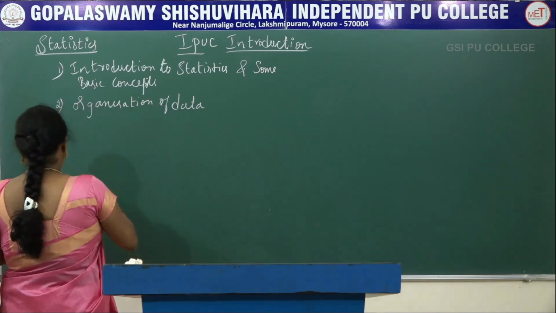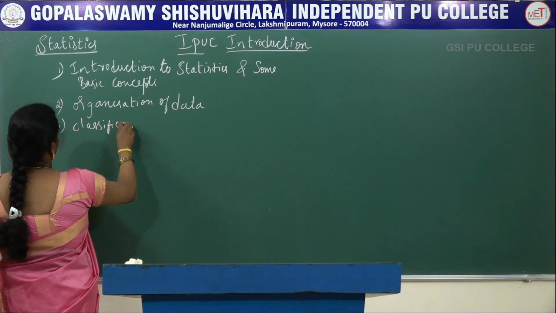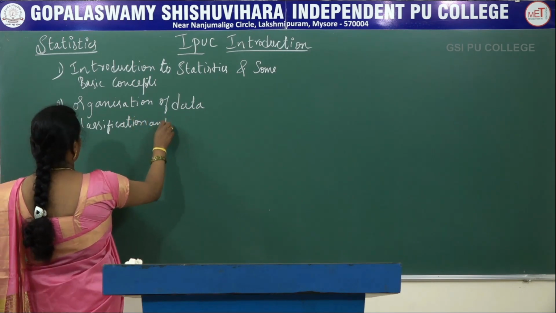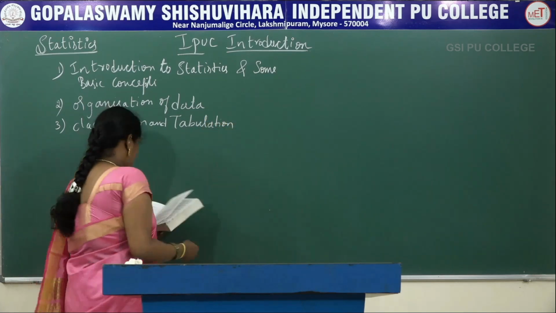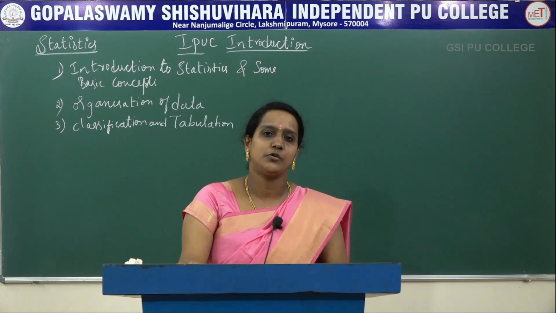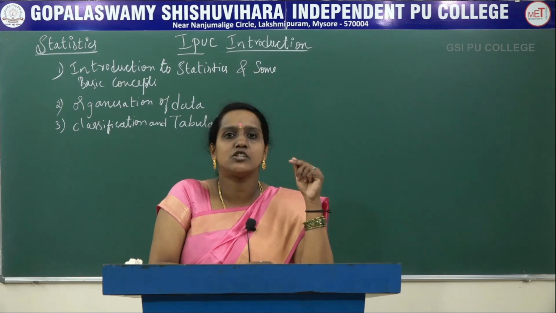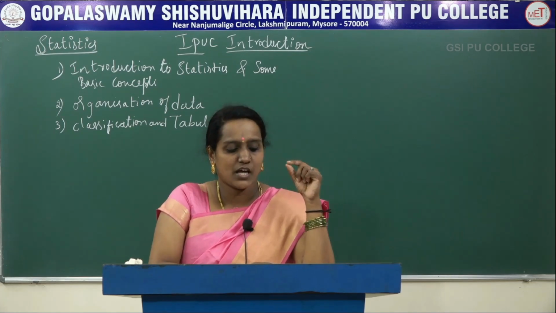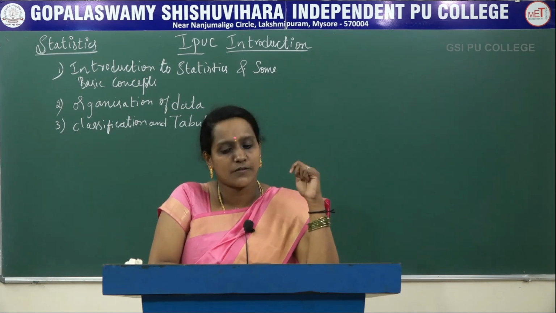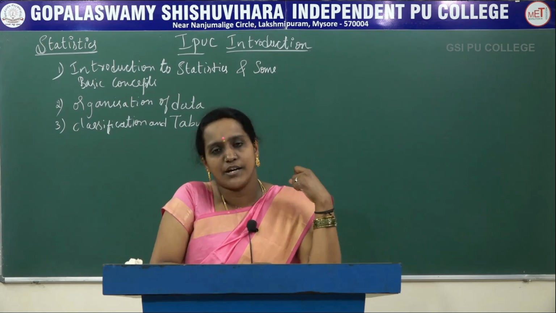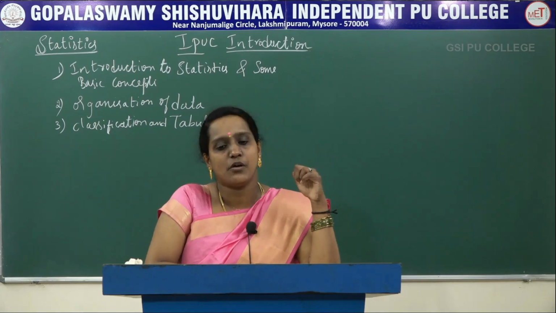And the third chapter is Classification and Tabulation. Once we collect the data using some methods, the next thing is how to classify the data. Classification can be based on chronological order, geographical order, qualitative or quantitative data. These are the four different bases of classification of data.